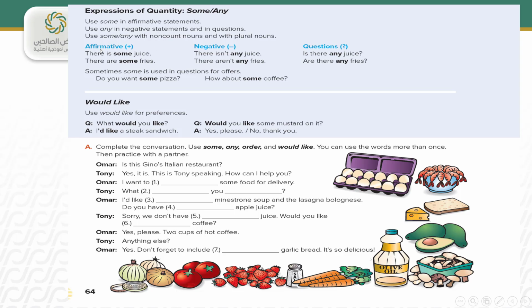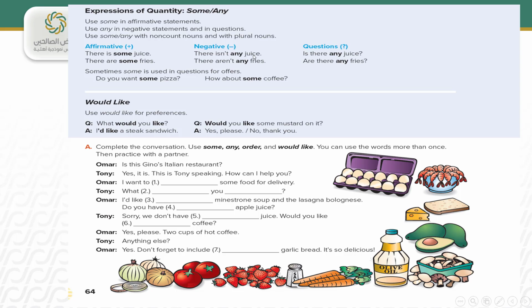For the affirmative, there is some juice. We use some before juice, and juice is uncountable noun. There are some fries. So some comes with a plural noun. For negative, there isn't any juice.